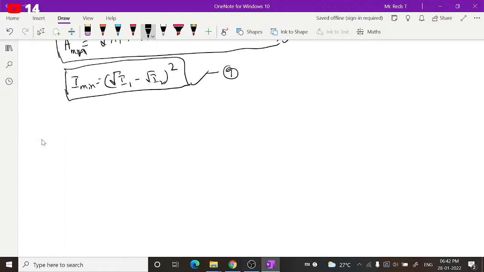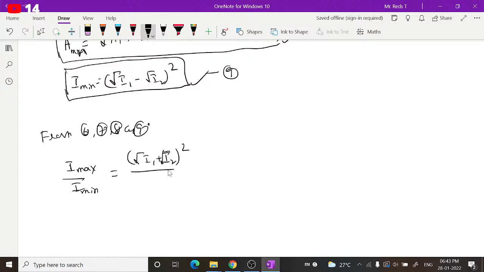So from 6, 7, 8 and 9, we can say the ratio of maximum and minimum intensities, I maximum by I minimum, can be expressed as: I maximum is square root of I1 plus square root of I2, whole square, divided by I minimum, which is square root of I1 minus square root of I2, whole square.